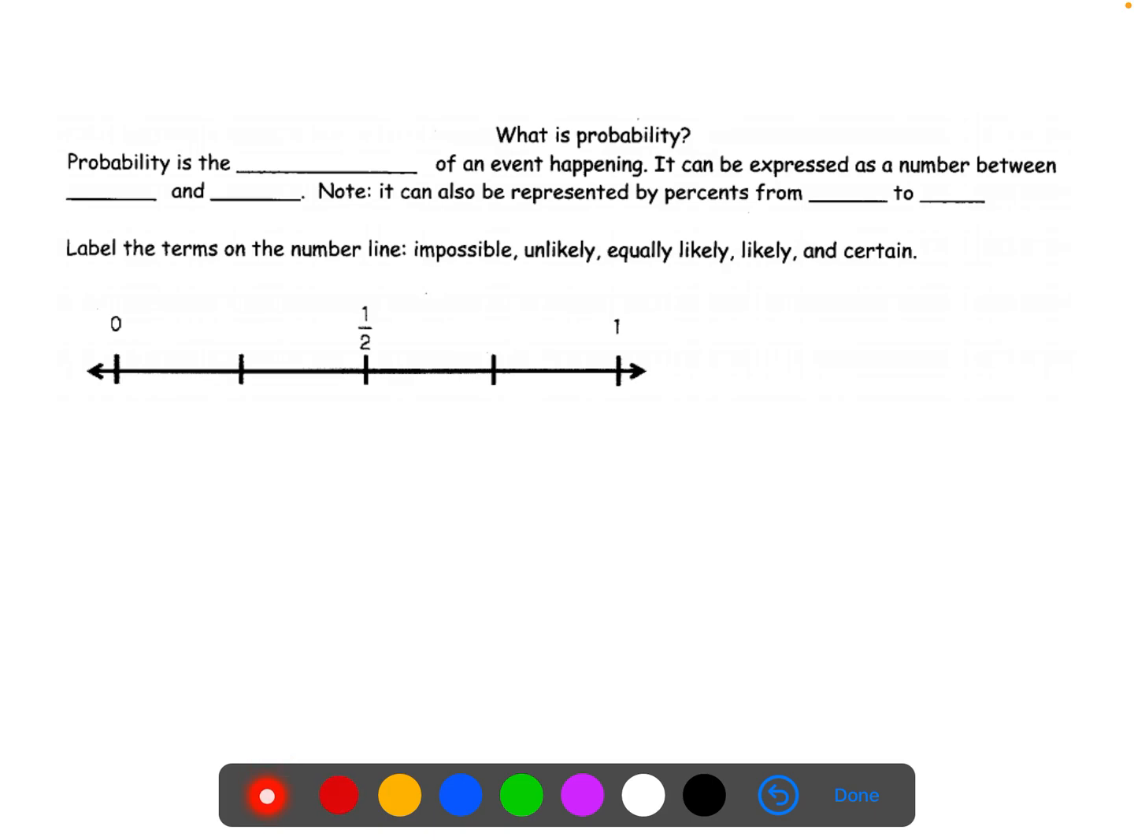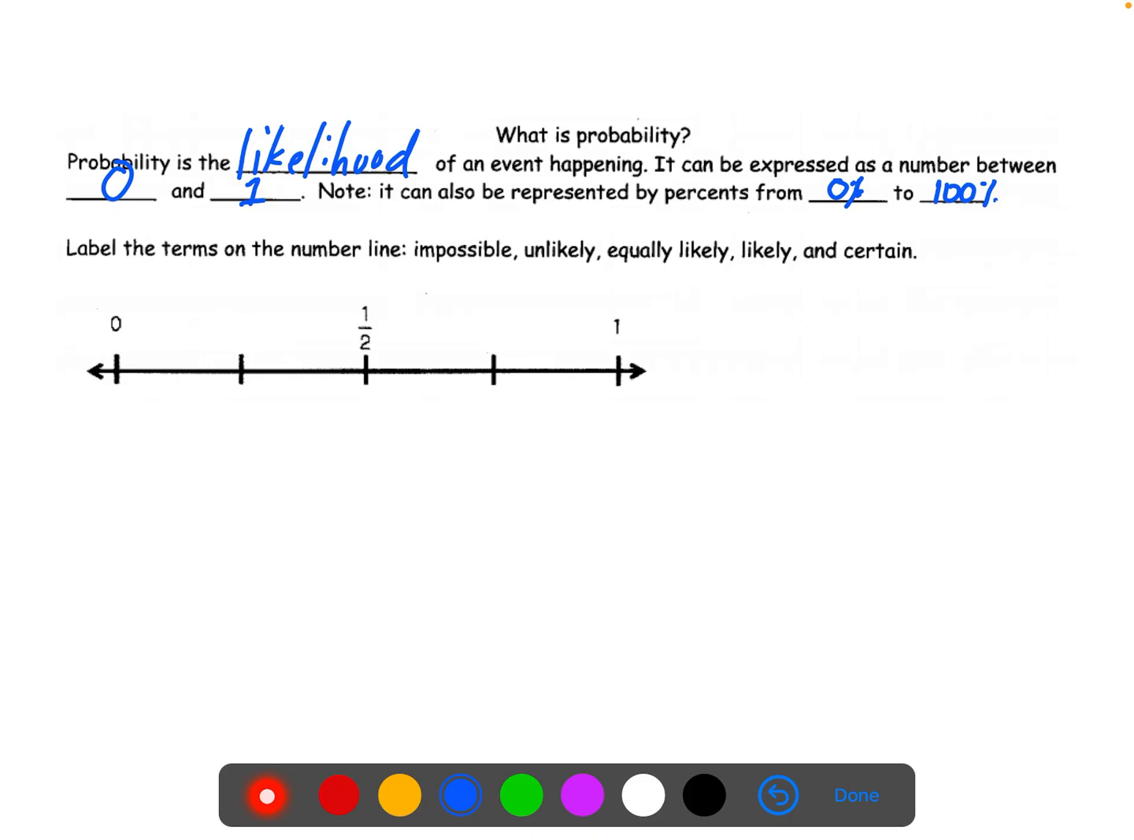Probability is the likelihood of an event happening. It can be expressed as a number between 0 and 1. Note it can also be represented by percents. Now, if we think of equivalent percents to 0 and 1, 0 obviously would be 0%. And 1, we talked a lot about this when we did our unit on percentages. 1, all of something, or 100%.